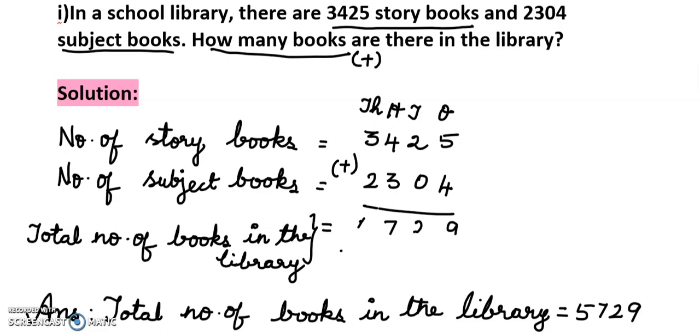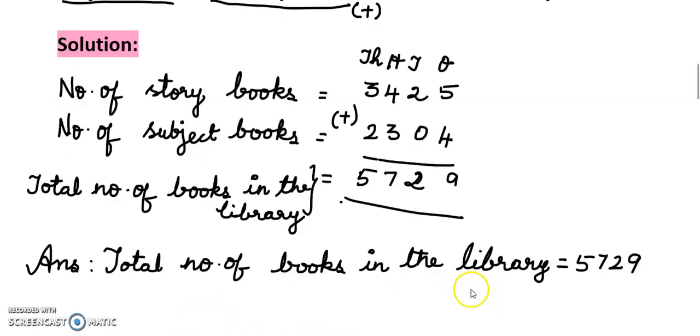5,729. So whenever you are solving, first you look at the question. So what is the question they have given? In a school library, there are 3,425 story books and 2,304 subject books. Then how many books are there in the library? So story books 3,425, then subject books 2,304. So we are going to add these two numbers, then total number of books in the library. Whenever they are asking addition, you have to write total. So total number of books in the library equals 5,729.